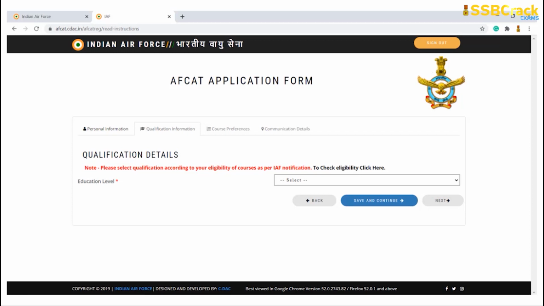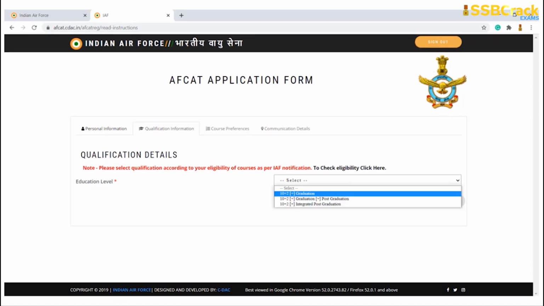So you can go through here. You have to input your educational level details. Once you click on select, a drop down box appears, and here the candidates can apply: 10+2 plus graduation, 10+2 plus graduation plus post graduation, 10+2 plus integrated post graduation.